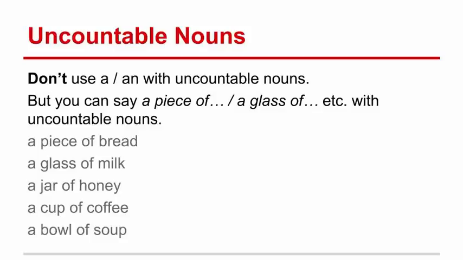Don't use a or an with uncountable nouns, but you can say a piece of, or a glass of, etc. with uncountable nouns. For example, a piece of bread, a glass of milk, a jar of honey, a cup of coffee, a bowl of soup.